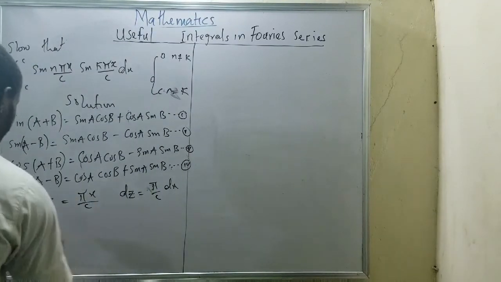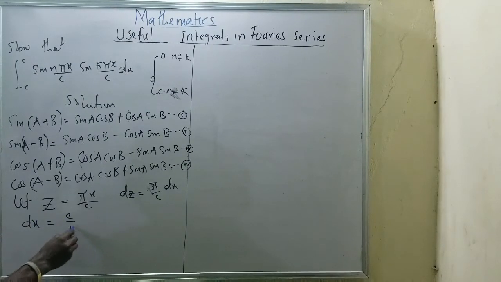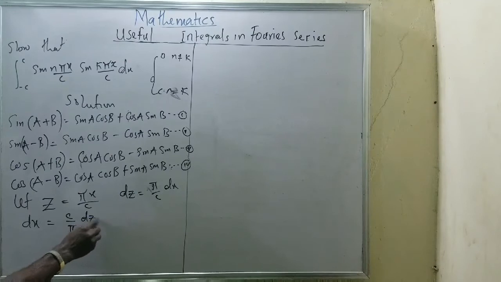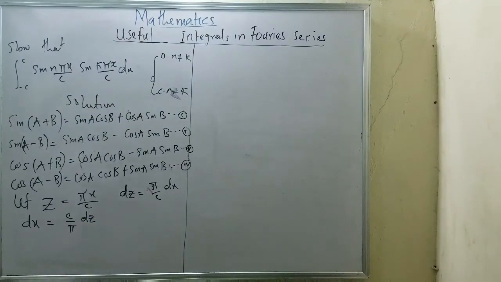Since I have that, dx equals c all over pi dz. I'm trying to substitute here in our normal integration. When x equals c, z equals pi, and when x equals minus c, z equals minus pi.